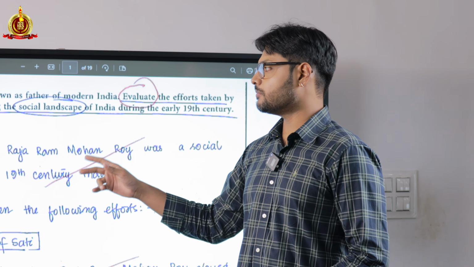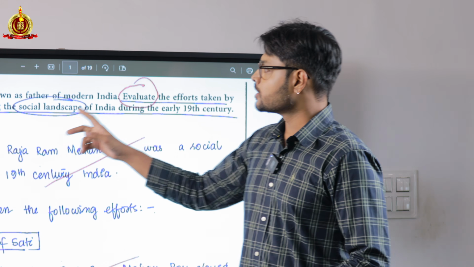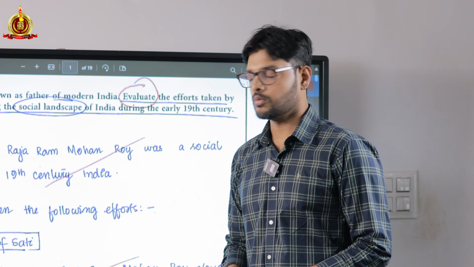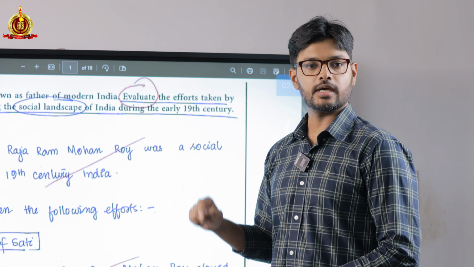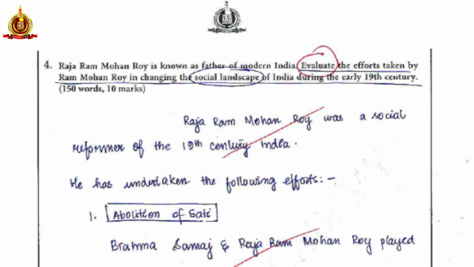This is a question from Fortune's first main test series question paper. Raja Ram Mohan Roy is known as father of modern India. Evaluate the efforts taken by Raja Ram Mohan Roy in changing the social landscape of India during the early 19th century. Now, if you can notice, I have marked evaluate in red. This is primarily because, let's go through her answer.